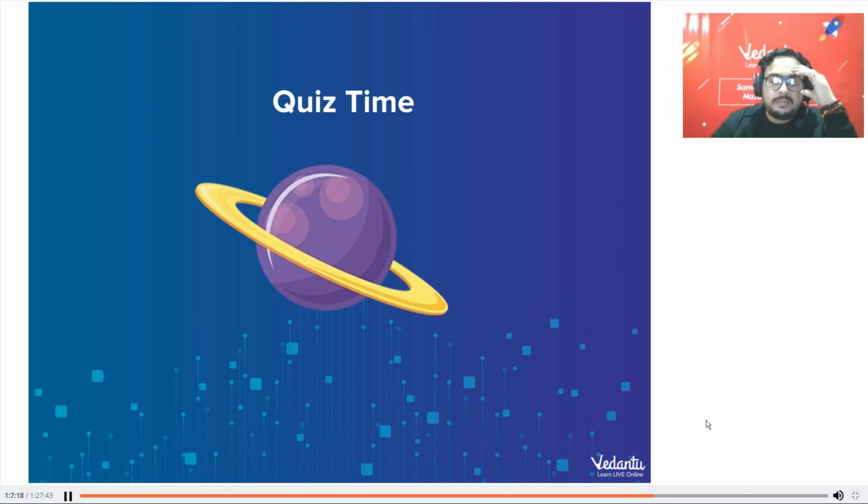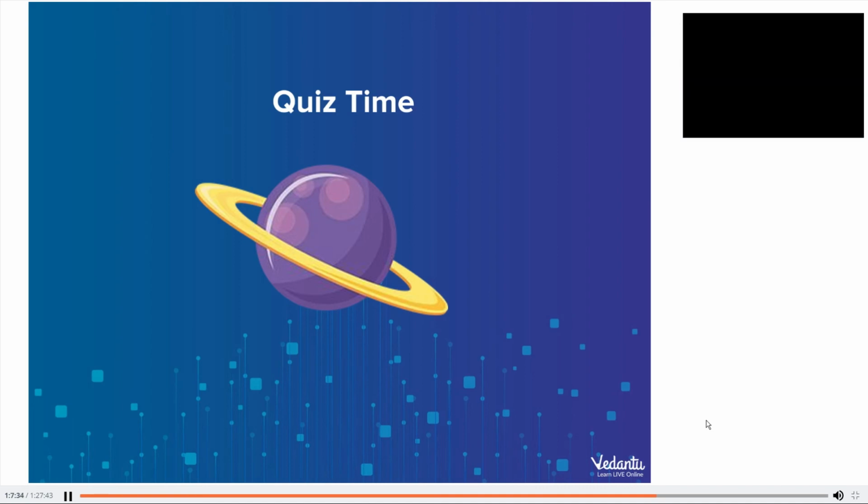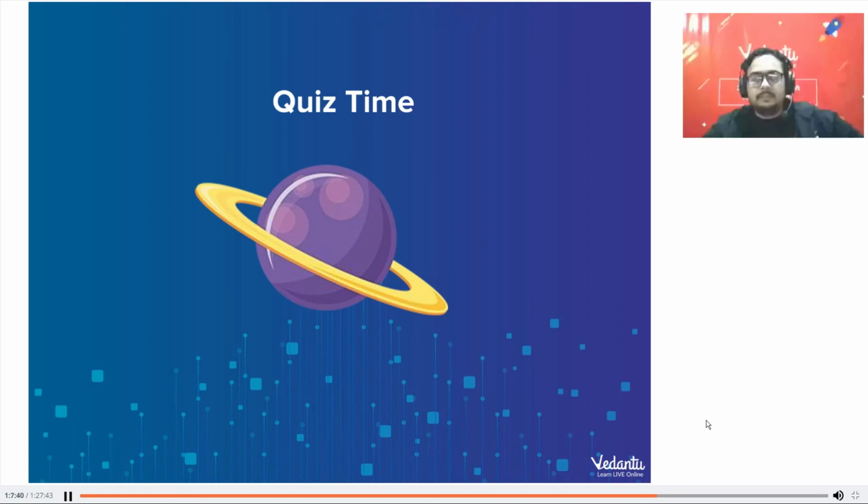Is this visible to everyone? The road map, can everyone see the road map? Let me reload once more. Okay, it is fixed on quiz time. It is not actually quiz time because the quiz is not working. Can everyone see the question?